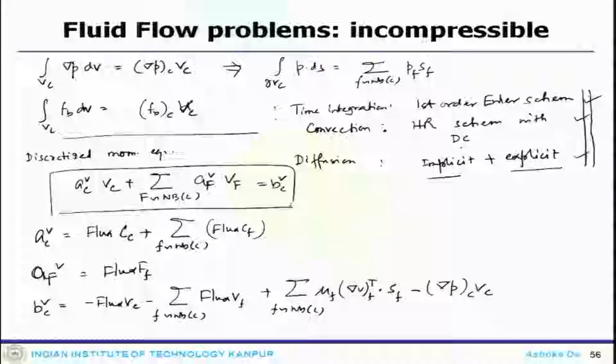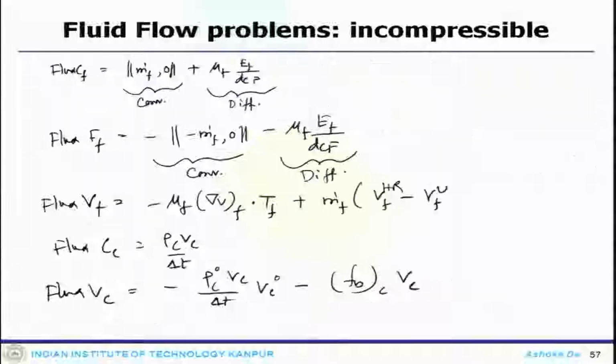So, if you recall, this is the discretized equation for the velocity system, or the pseudo momentum equation, and here the fluxes are like this. All the other terms, like the time integration, convection term and diffusion term, can be obtained as we have done earlier, and then the coefficients would be calculated like this.